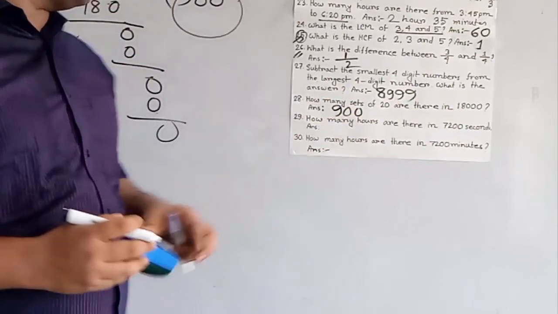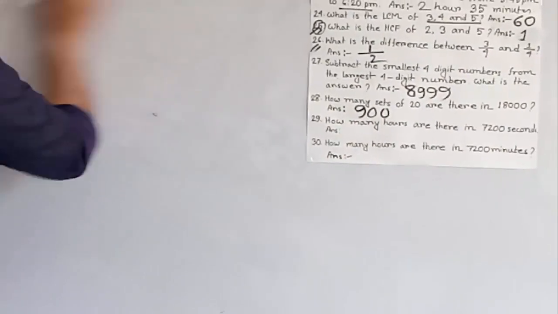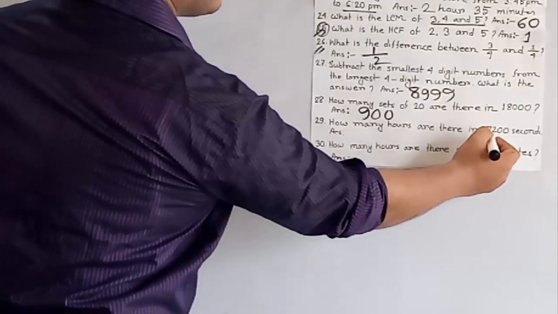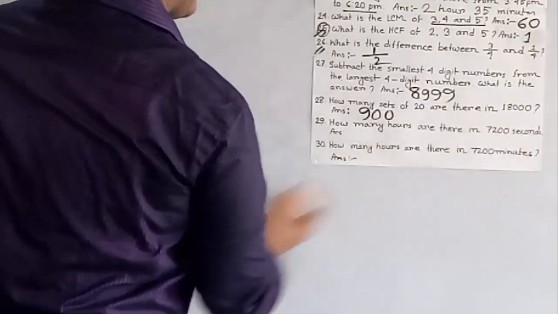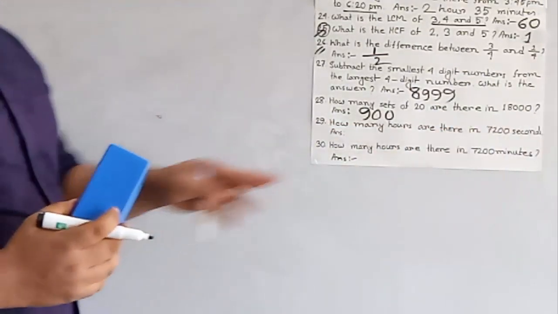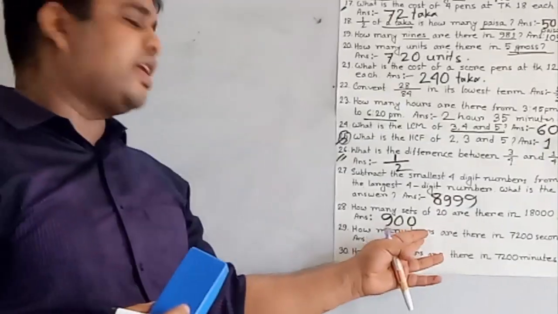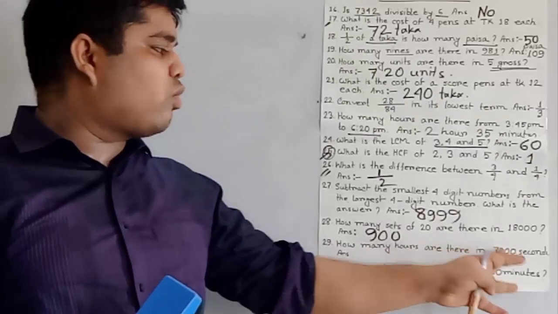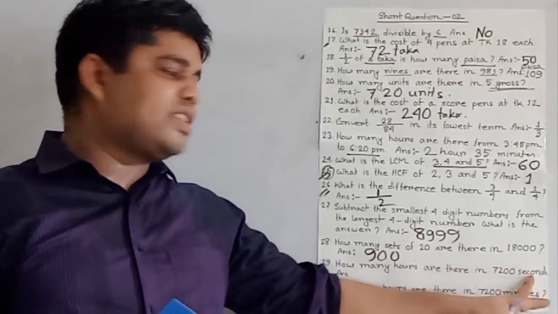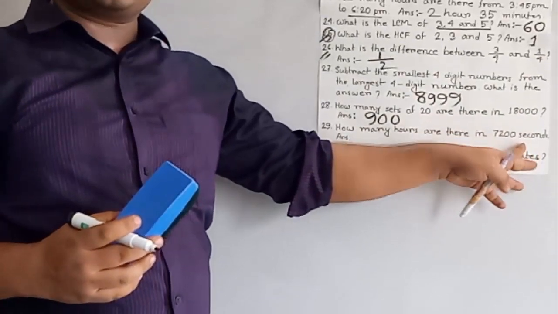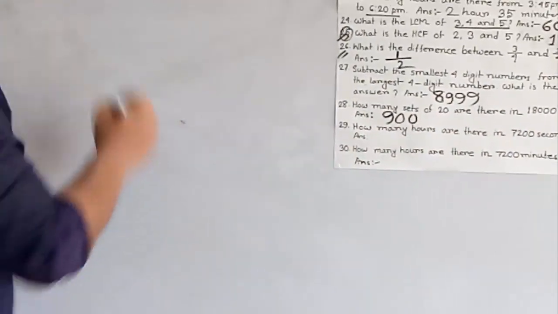My dear student, our next question is how many hours are there in 7,200 seconds? So at first we convert these seconds into minutes, then the minutes are converted to hours. We know that 1 minute is equal to 60 seconds. So we divide 7,200 by 60 and we get the number of minutes.